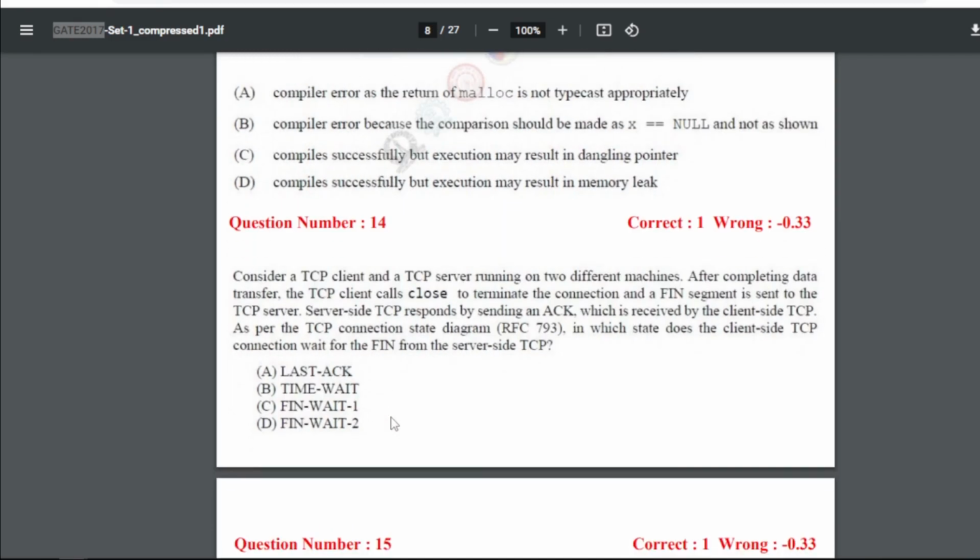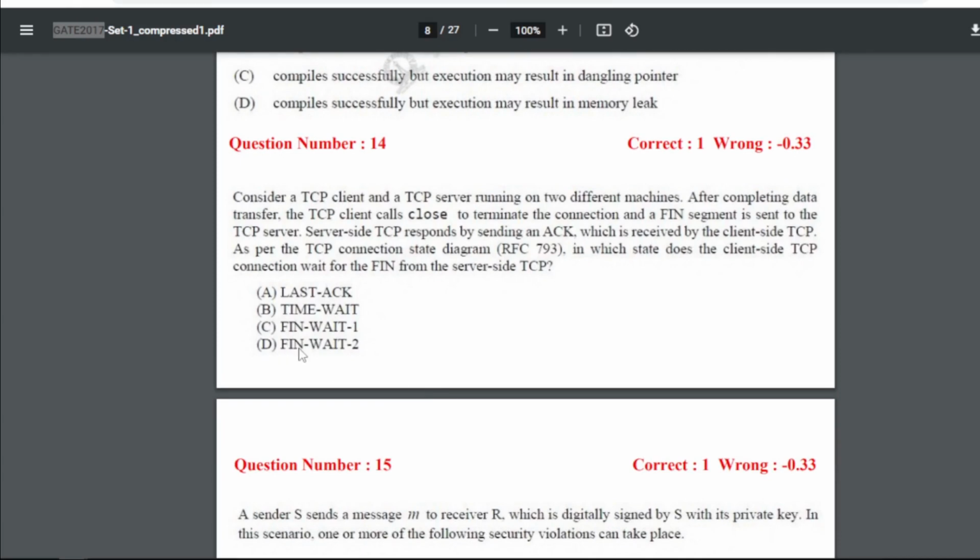Now question number 14 is consider a TCP client and TCP server running on two different machines. After completing data transfer, the TCP client calls close to terminate the connection and a FIN segment is sent to the TCP server. Server side TCP responds by sending an acknowledgement which is received by the client side TCP. As per the TCP connection state diagram RFC 793, in which state does the client side TCP connection wait for the FIN from the server side TCP? So for question 14, our answer will be D, that is FIN WAIT 2.